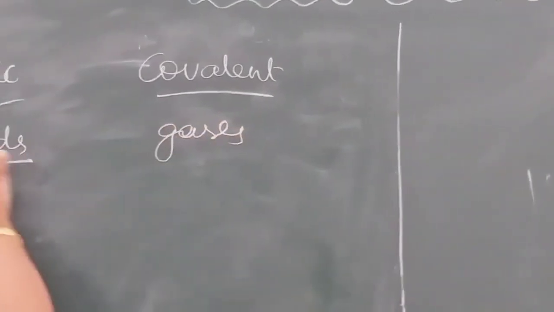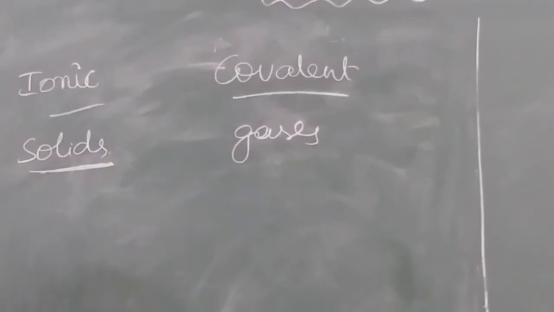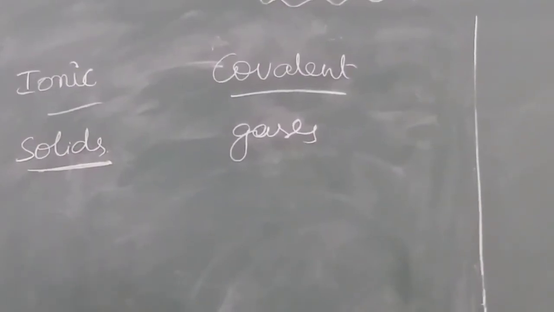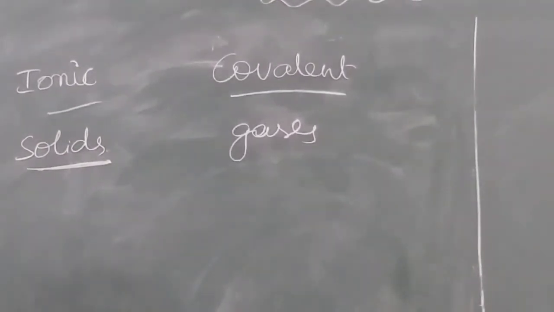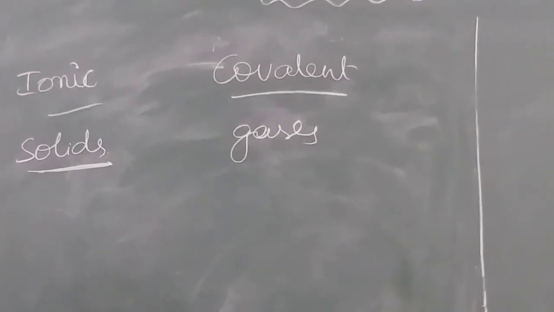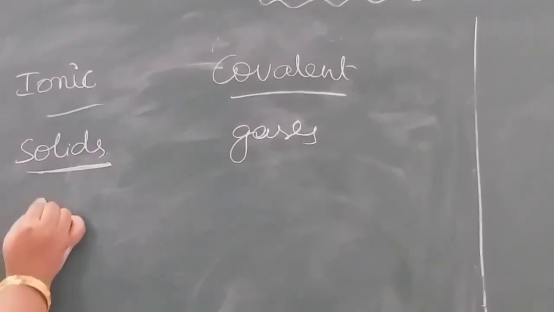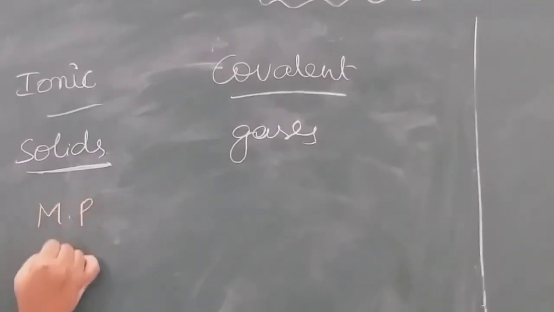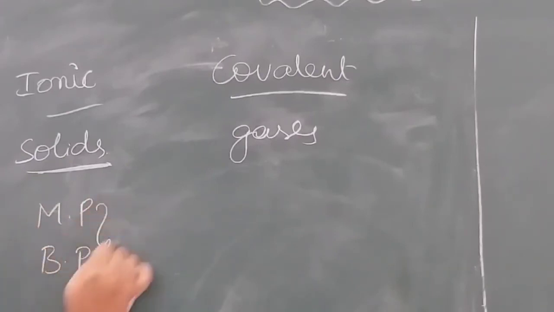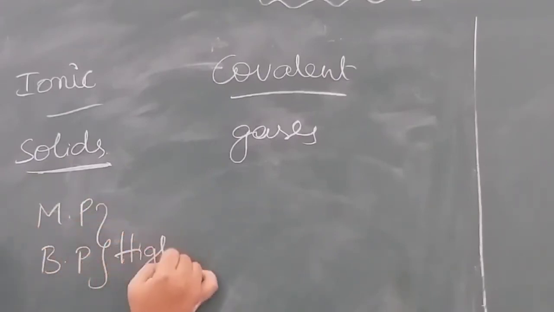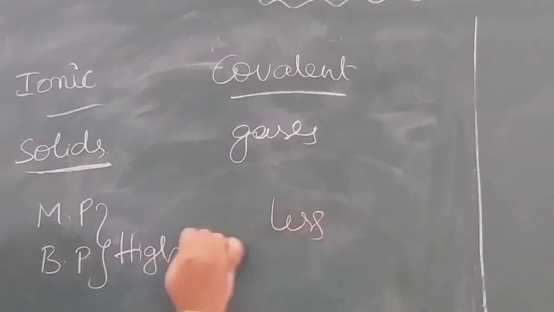Ionic compounds form a crystalline structure. The melting point and boiling point of ionic compounds are very high compared to the melting and boiling points of covalent compounds.